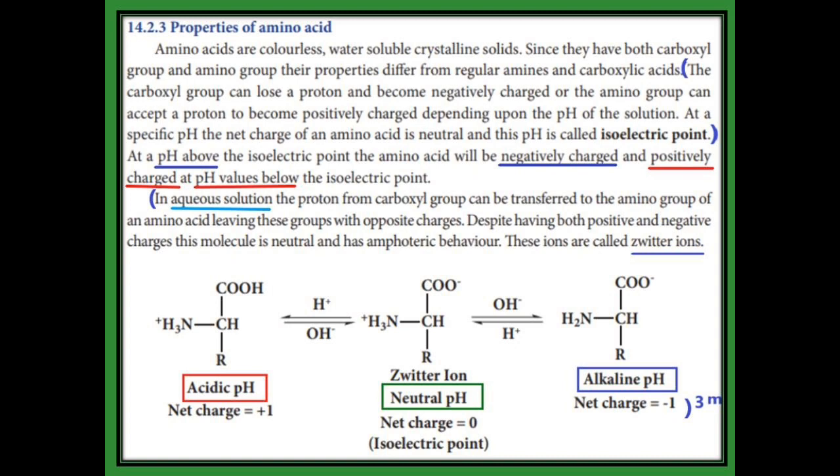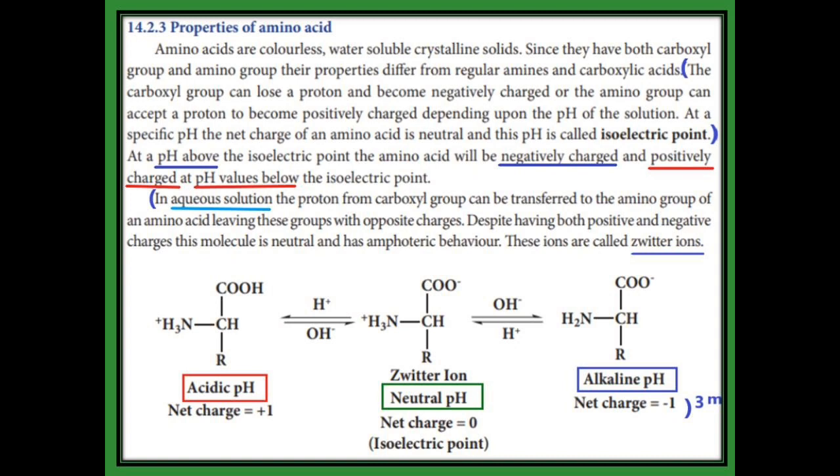At a specific pH where the net charge is 0, that point is called the neutral isoelectric point, and at this point the amino acid acts as neutral because it contains both positive and negative character. Above this pH value, the amino acid possesses a negative charge, and below the pH value it possesses a positive charge.